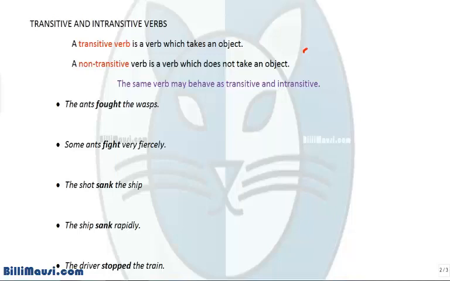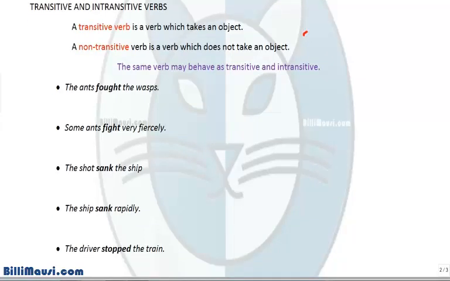When the action of the verb passes over from the subject to the object, it is called a transitive verb. For instance, she sings a song. The action of the subject sings passes over to the object a song. In other case, when it does not happen, the verb is called an intransitive verb. The child weeps. So hope you have understood. If you have not understood, need not worry, we will do a couple of examples and it will be crystal clear to you. The same verb may behave as a transitive or an intransitive verb.